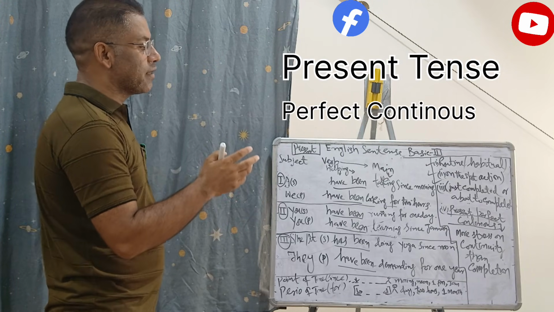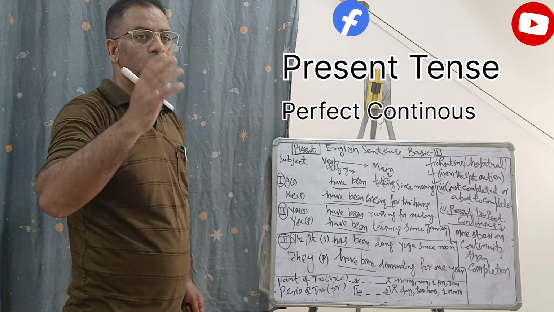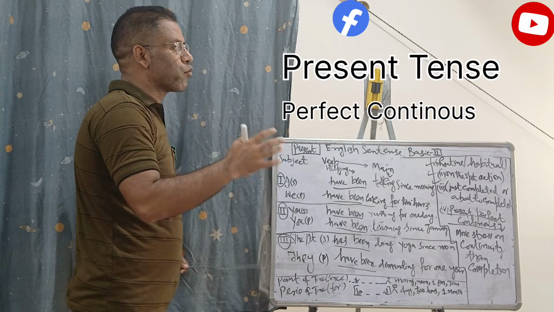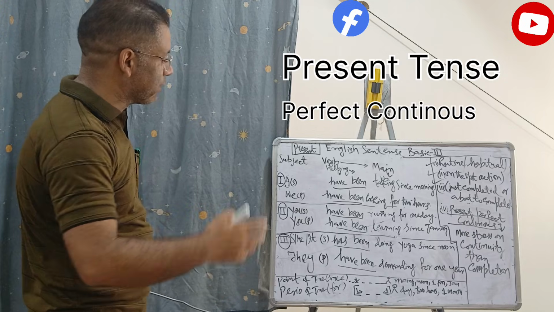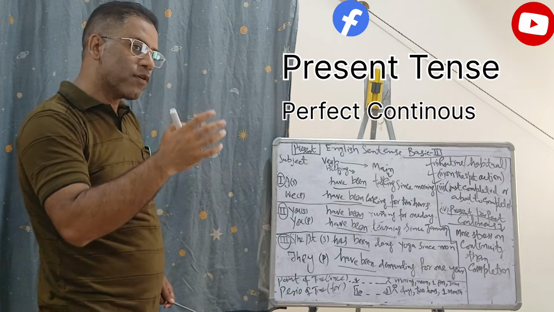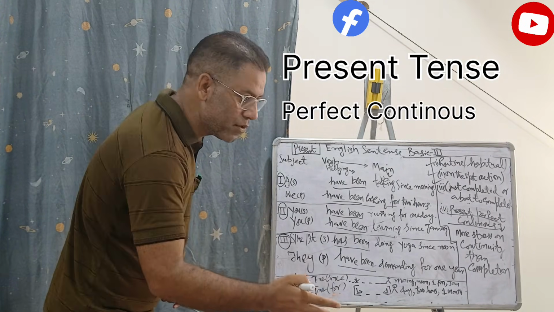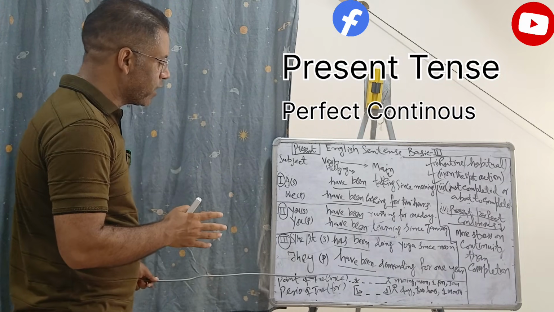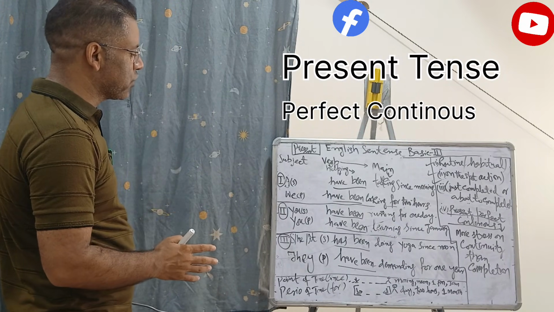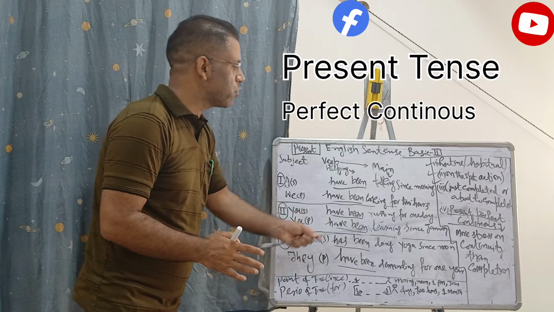This is more that shows the continuity. It gives more and more emphasis on the continuity of the process, because the lengthening and duration of the process of any action that we use just to, rather than not for the completion, even if it's about to complete or recent completion, that is about the perfect tense. So today we just talked about, in this session we just talked about for the present perfect continuous, where we